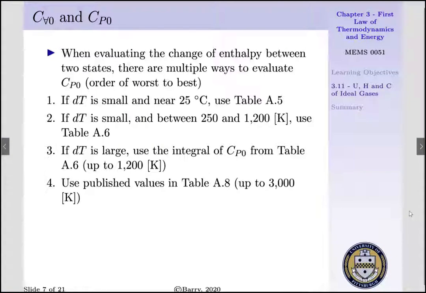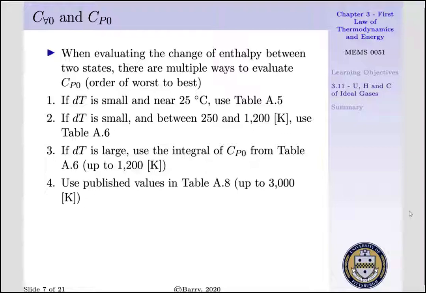Now, when we're evaluating the change of enthalpy between two states, there are multiple ways to evaluate our constant pressure specific heat for an ideal gas, and these are in order of worst to best. If dT is small and near 25 degrees centigrade, we'll use table A5. Since table A5 reports our constant pressure specific heat at 25 degrees centigrade, we might introduce error if our temperature is elevated above 25 degrees centigrade, if and only if our constant pressure specific heat is a function of temperature.